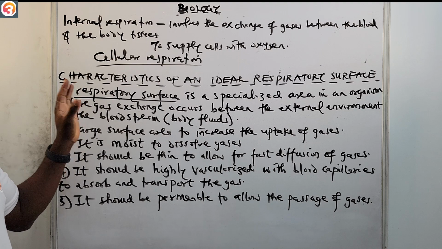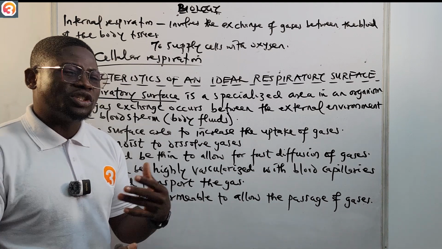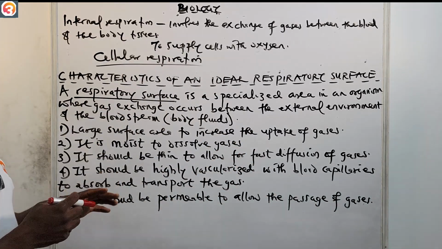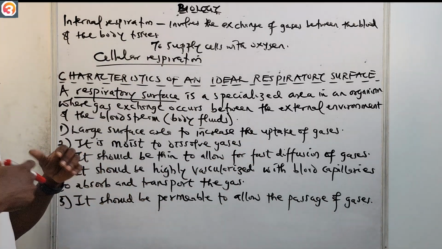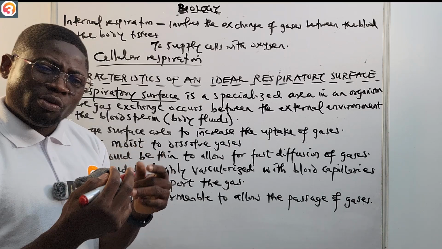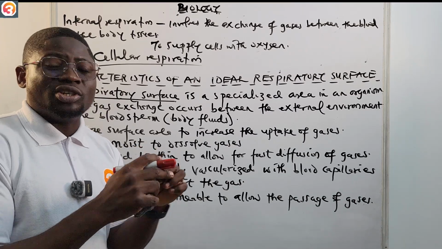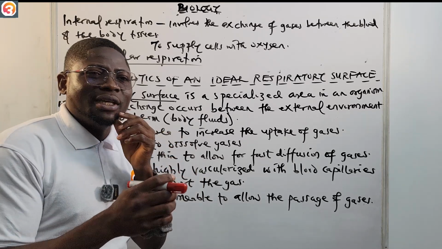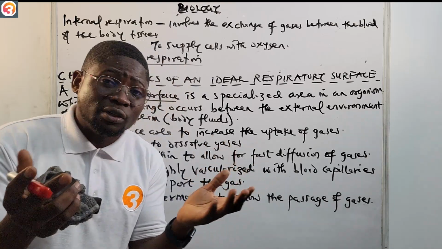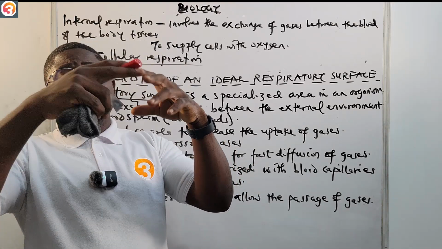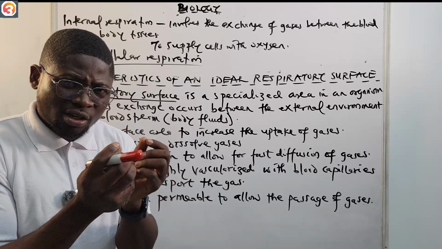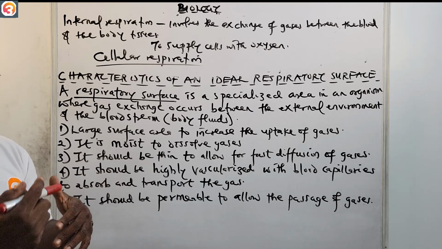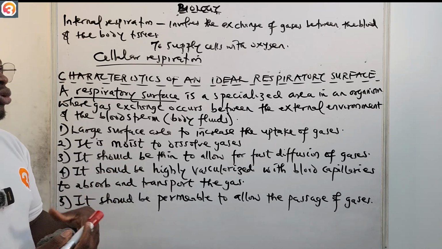There are some characteristics that an ideal respiratory surface should possess. Number one, an ideal respiratory surface must be moist to be able to dissolve gases. It should not be dry. It's not as if it's watery, but it's just moist, with a little bit of water. So it must be moist to dissolve gases.